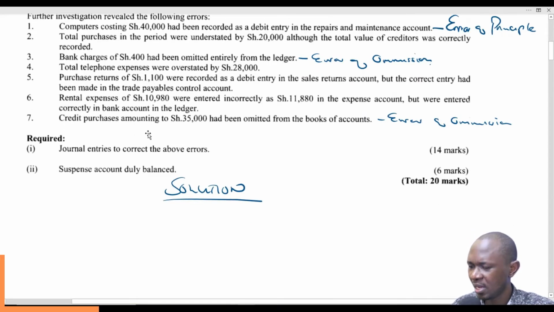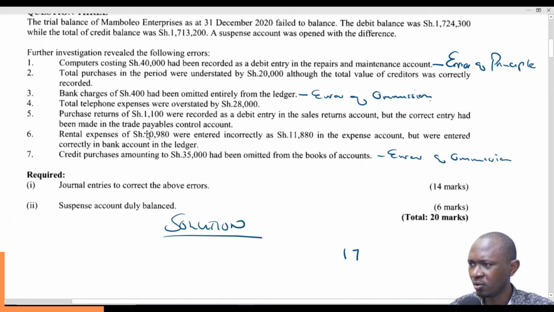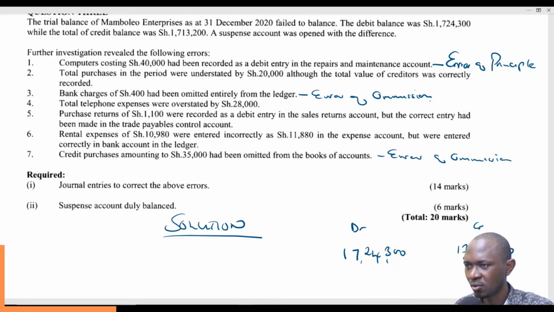So normally the trial balance, debit side should balance with the credit side, and they are telling us that the debit side had a figure of 1,724,300, and then the credit side had 1,713,200. So if this is the debit side and this is the credit side, this is the side that has a lesser figure.